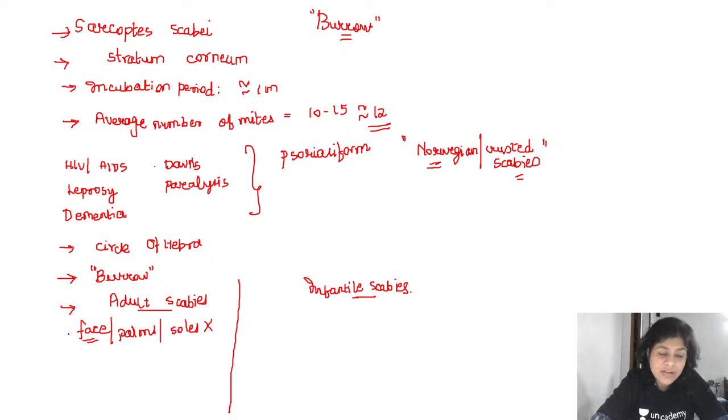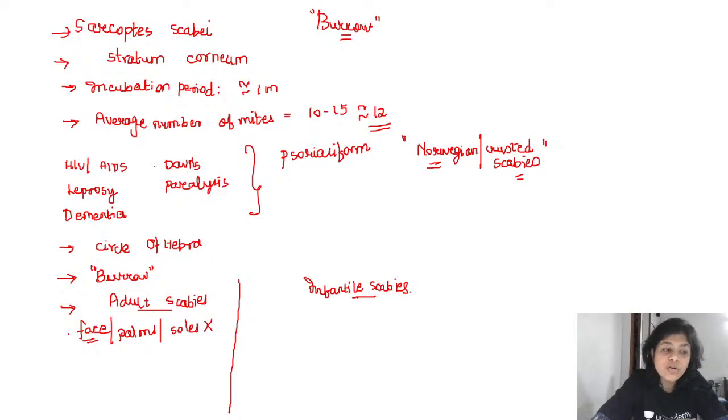So that is why facial involvement is not seen in adults. Palms and soles are not involved in adult scabies usually, because you are going to walk, right? Because of the friction, because of the constant movement, the Sarcoptes scabiei does not have a secure position for it to multiply on the palms and the soles. I'm talking about an immunocompetent individual here. So in adult scabies, you do not have involvement of the palms and the soles.